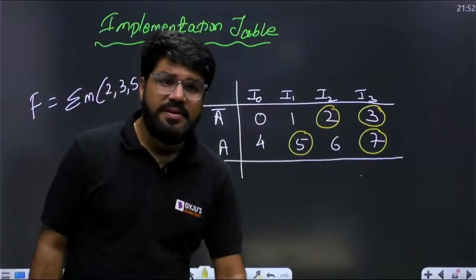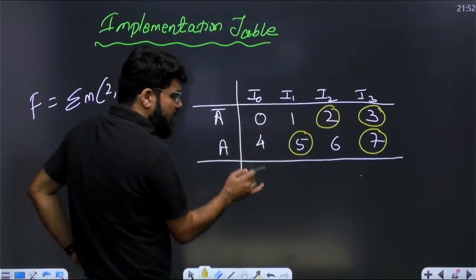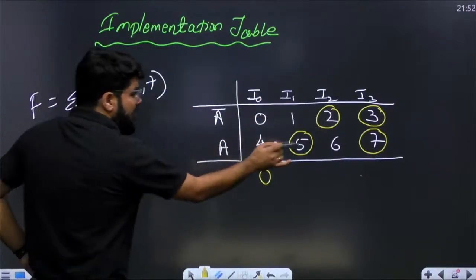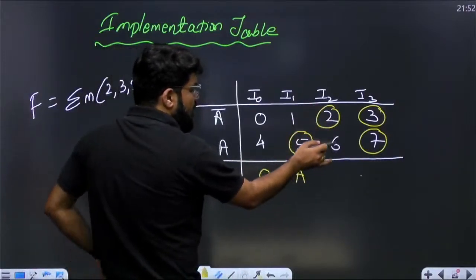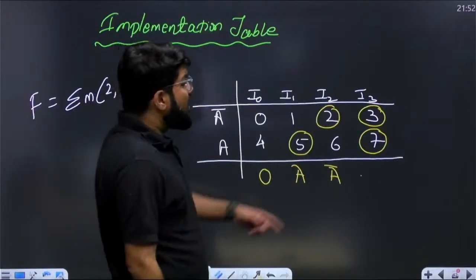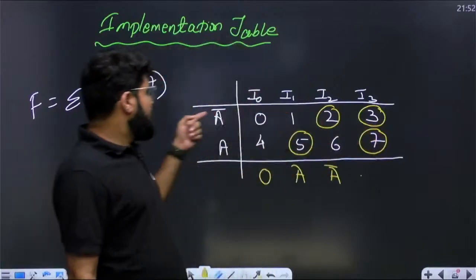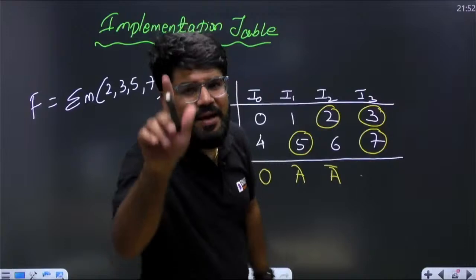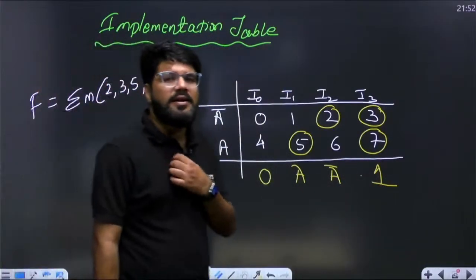Now what is the method? Look, first column, is there any minterm included? No. So it is 0. Second column, the minterm included is 5, and that is coming in the row of A. So here you have to write down A. Look at the third column. The minterm corresponds to A bar. Write down A bar. Look at the last column. The minterm is corresponding to both, a minterm of A bar and a minterm of A. What is the value of A bar plus A? In Boolean, A bar plus A is equal to 1. So when both are circled, write down 1.